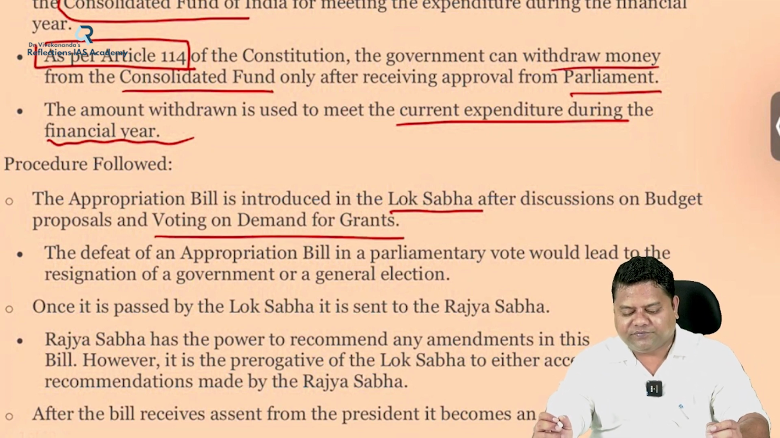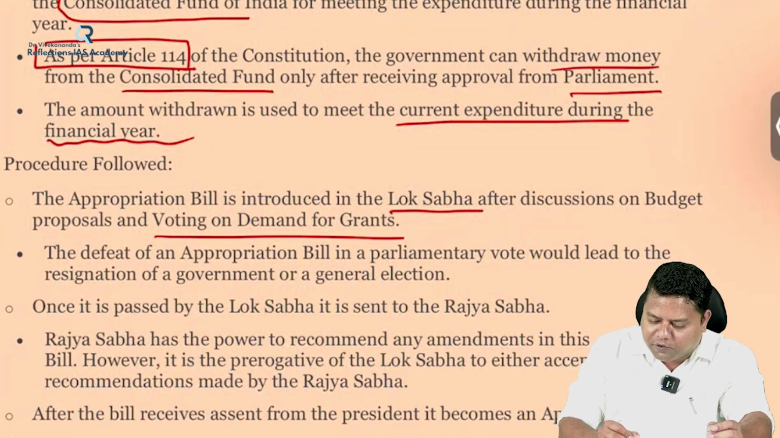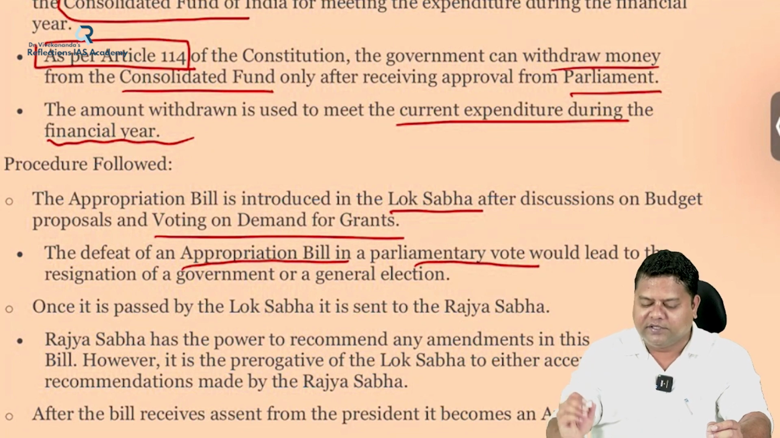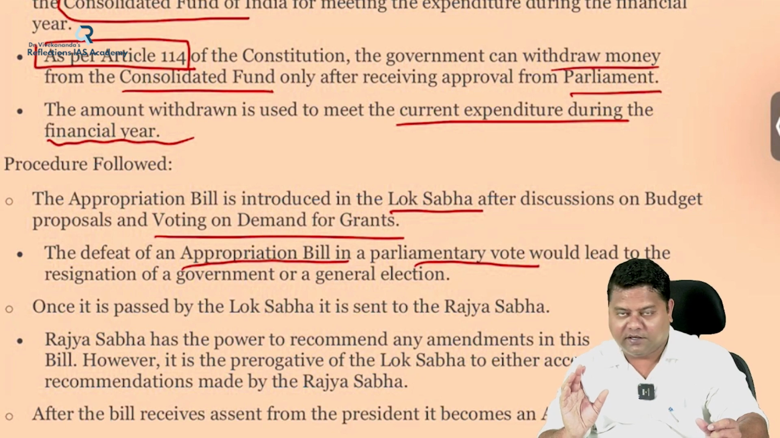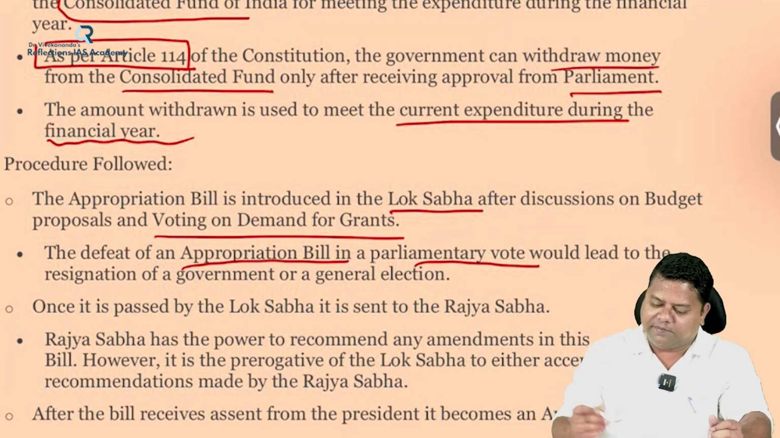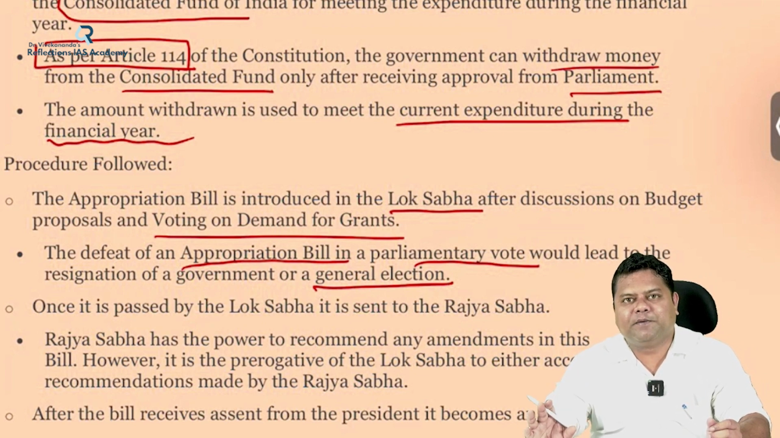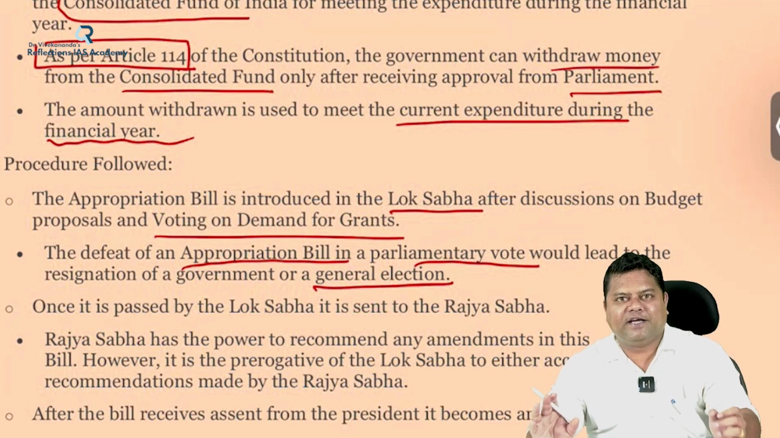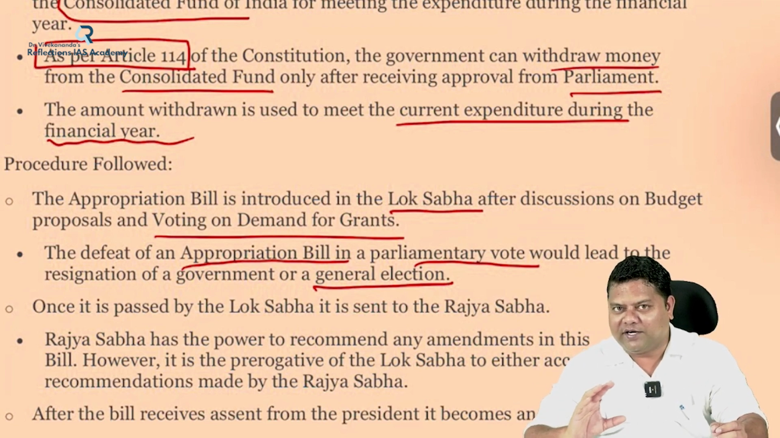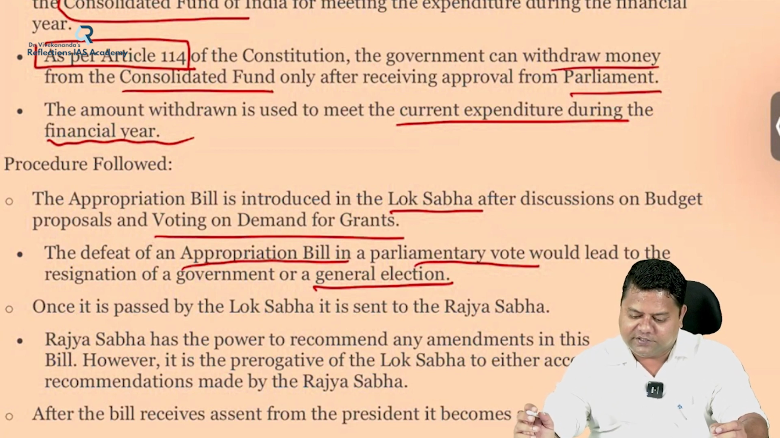After this, if this bill is defeated in the Lok Sabha, the defeat of an appropriation bill in a parliamentary vote, this will lead to what? Resignation of the present government at that time, or it might invite a general election also. So the appropriation bill must be passed by the Parliament of India in order to empower the government to withdraw funds from the consolidated fund of India. If this bill is not passed or is defeated by voting, the government has to resign from its power.